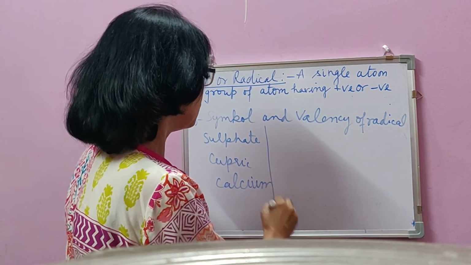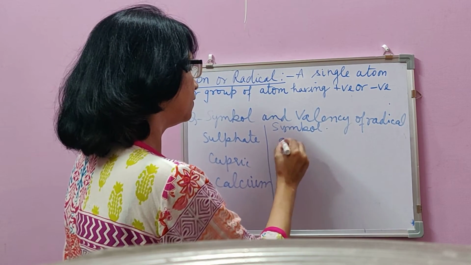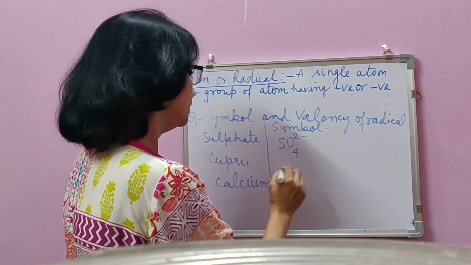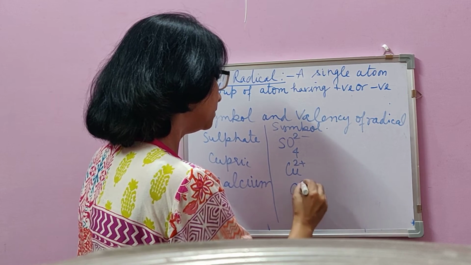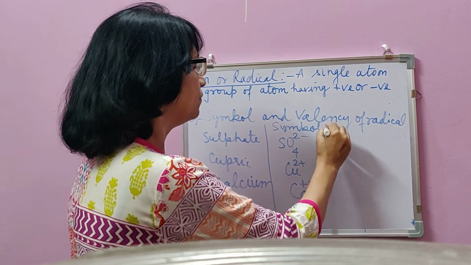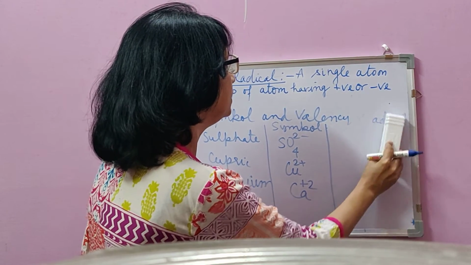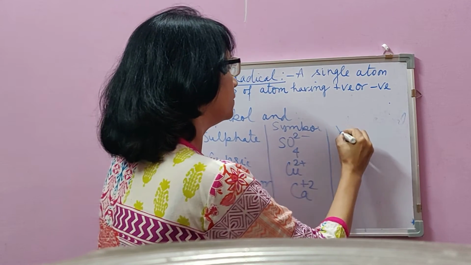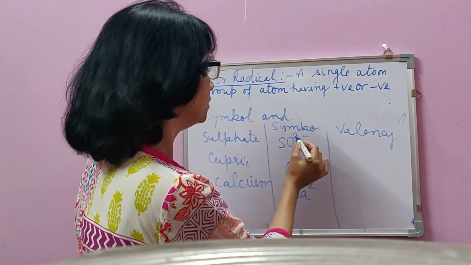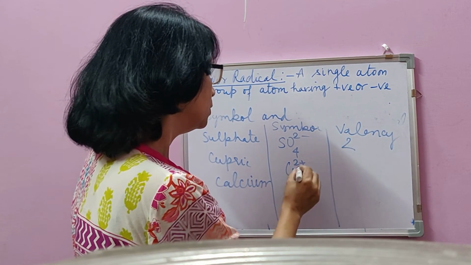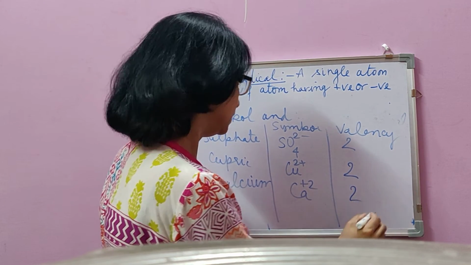So if these are the names of the radicals, then their symbol will be like this. Symbol of sulfate, SO4 2 minus. Symbol of cupric, Cu2+. Symbol of calcium, Ca2+. And what about valency? Valency is a number. So when you write valency, you write the same thing which we discussed, amount of charge. This is 2 minus, so valency is 2. This is 2 plus, so valency is 2. Here as well it is 2 plus, so valency is 2.